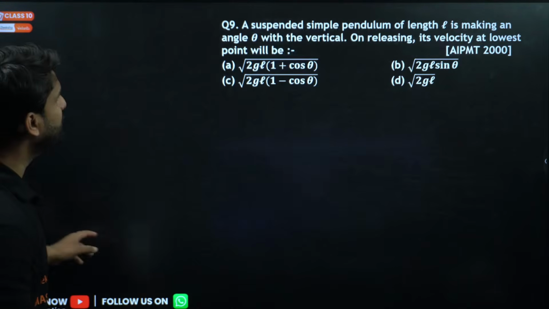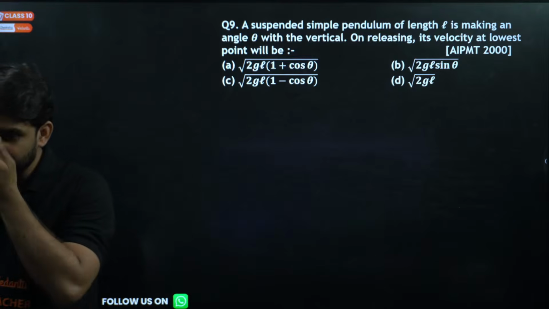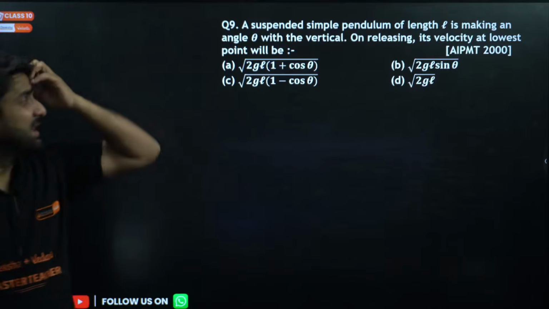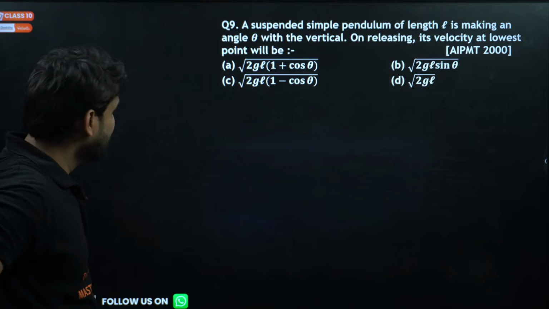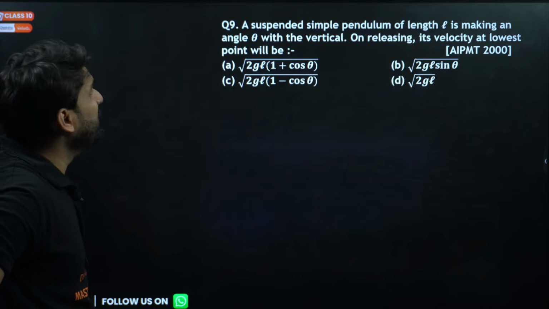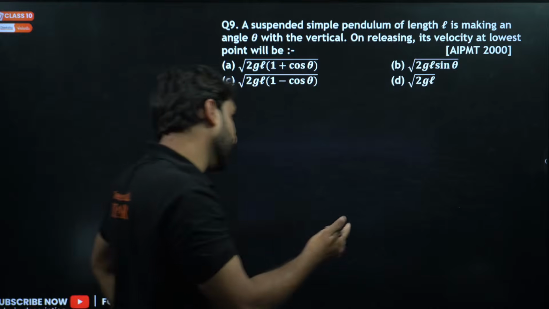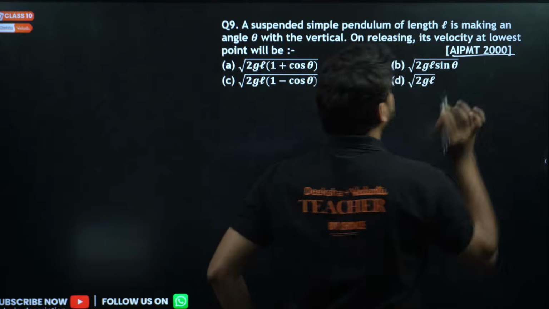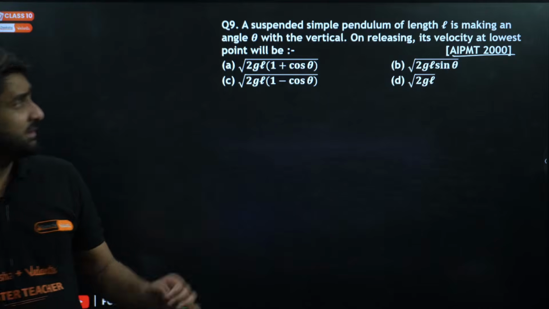Moving to next question, question number 9. Look at the question. A suspended simple pendulum of length L is making an angle theta with the vertical. On releasing, its velocity at the lowest point will be what? And this is from AIPMT 2000, All India Pre-Medical Test 2000.